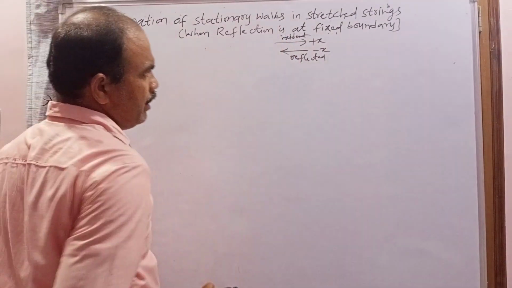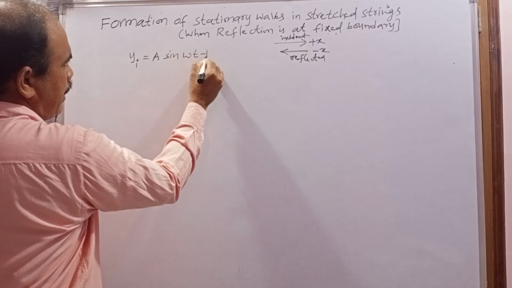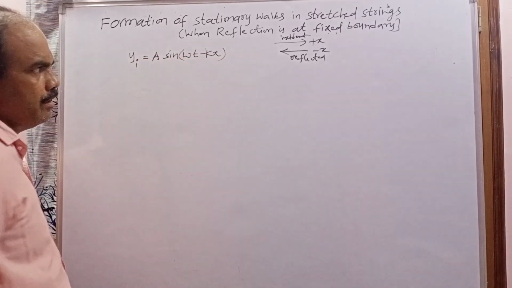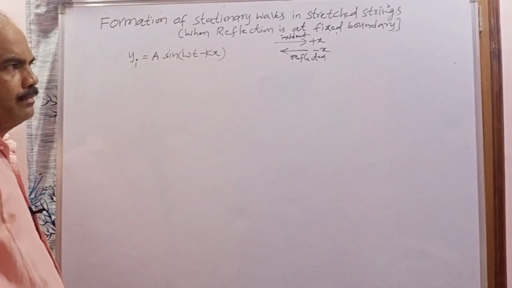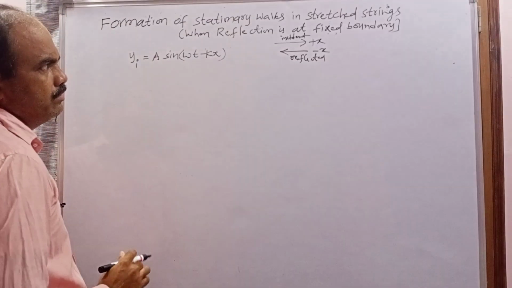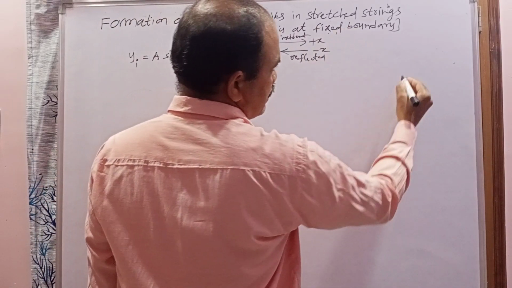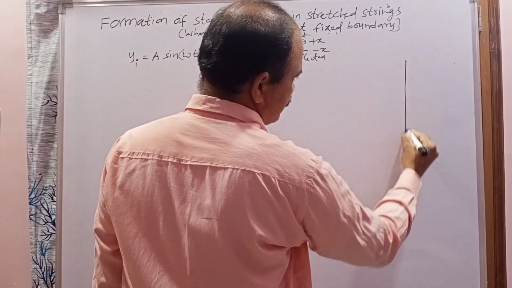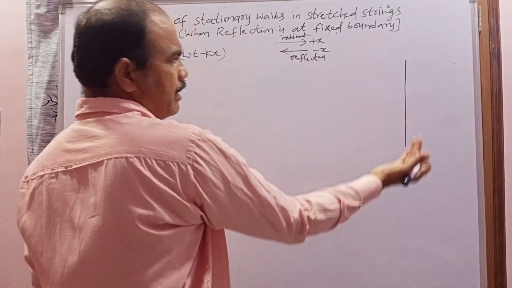Now what is the formula of the incident wave traveling along the positive x-axis? Already we know that. The incident wave equation is y_I equals a sin(ωt − kx). This equation represents the incident wave, or the wave traveling along the positive x-axis. Next, come to the reflected wave. The reflection takes place at a fixed boundary, or it is considered a rigid boundary. At the rigid boundary, what happens when the wave is incident on it? It is reflected.